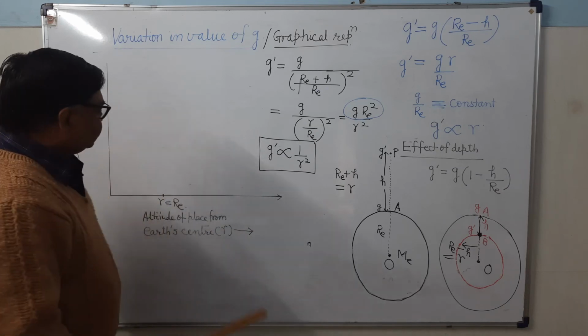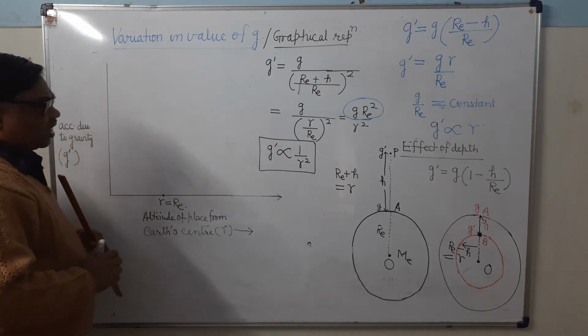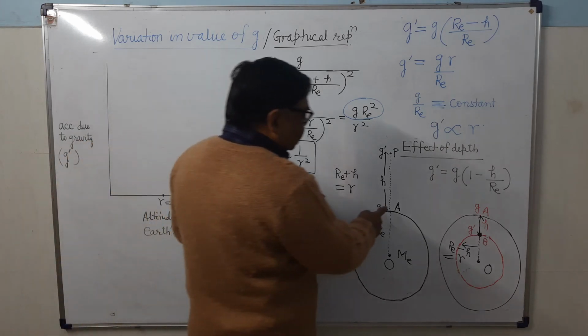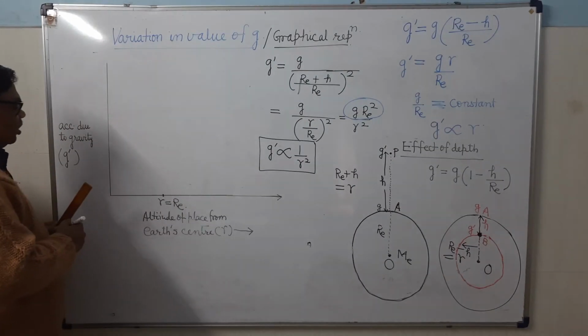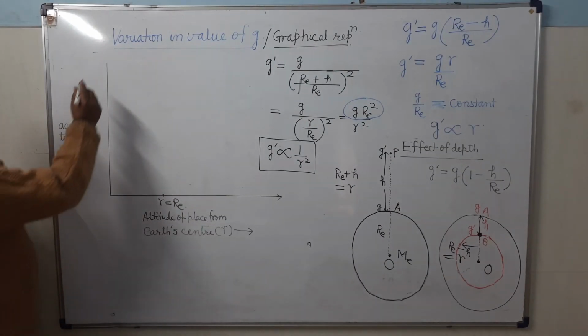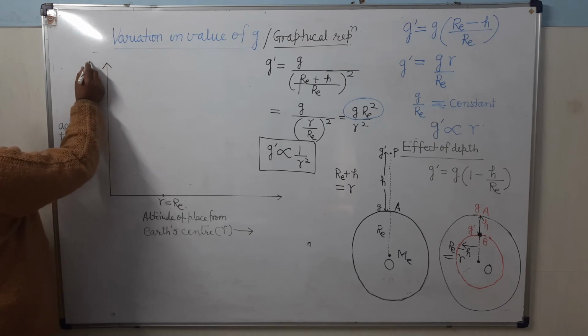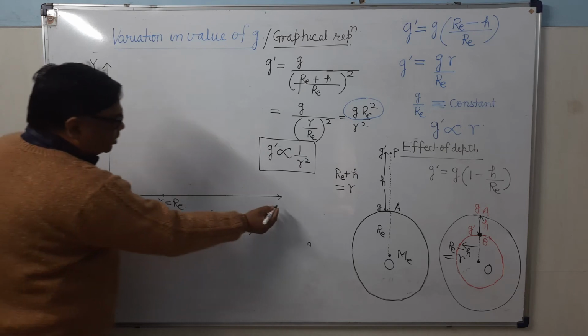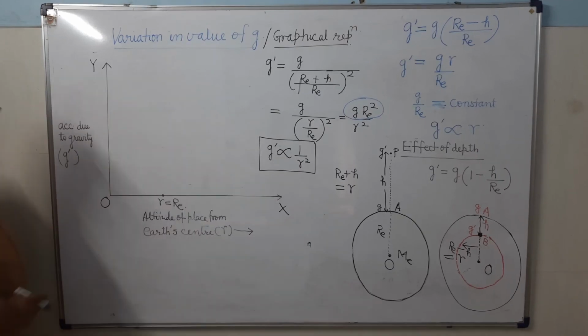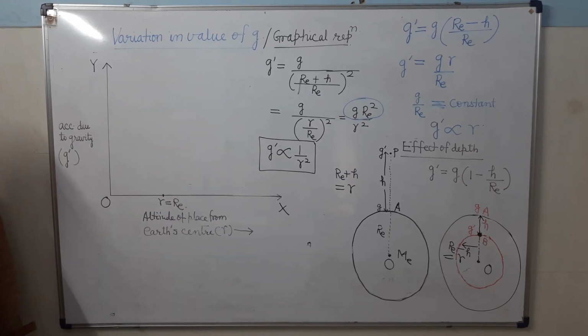It's clear? So see here what is at the earth surface. At the earth surface its value is g. On the y-axis I have taken acceleration due to gravity g dash. On the x-axis it is the altitude of the place from the earth center.